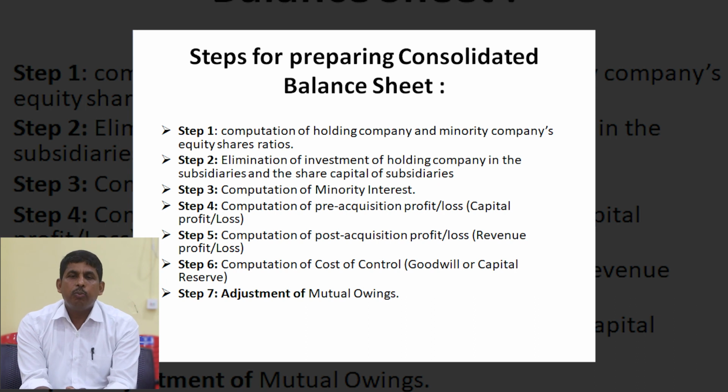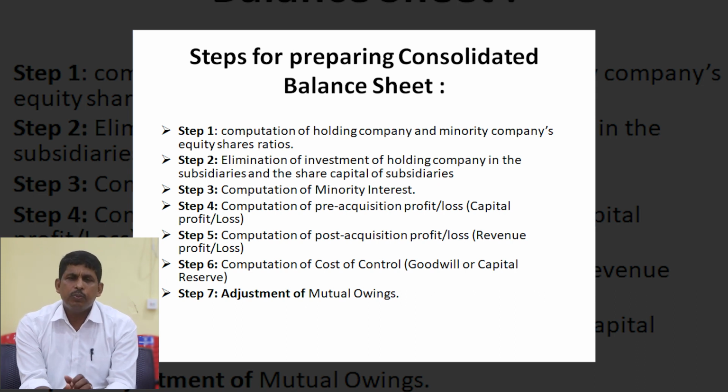Third step is computation of minority interest. Minority interest means the other shares. Who purchase the other shares, they are known as minority. The total value in the subsidiary companies should be calculated of the minorities' value. Minorities' total interest means total value of minorities in the subsidiaries should be calculated, and this minority interest should be recorded in the equity and liability side of the consolidated balance sheet under the head equity share capital.